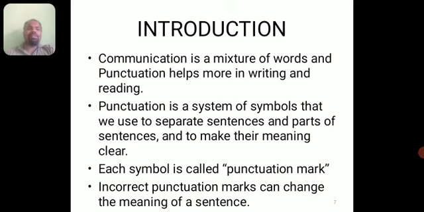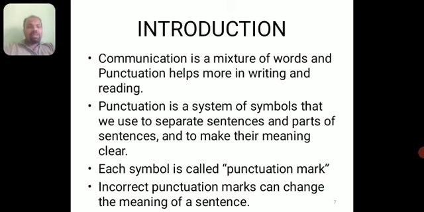So punctuation is a system of symbols that we use to separate sentences and parts of sentences and to make their meaning clear. Only if we are aware of the punctuation marks can we frame or write clear and meaningful sentences. Each symbol is called a punctuation mark. I think maybe you are all aware of some punctuation marks. So we can see some symbols in punctuation marks. That is what we call it: each symbol is called a punctuation mark.